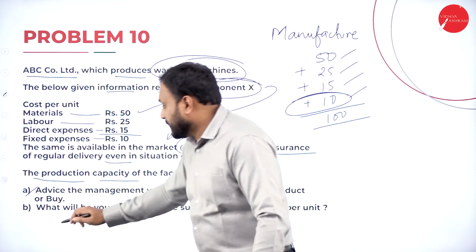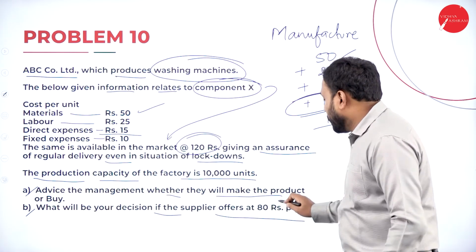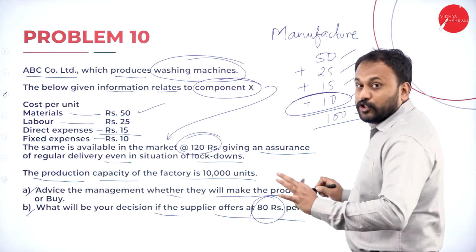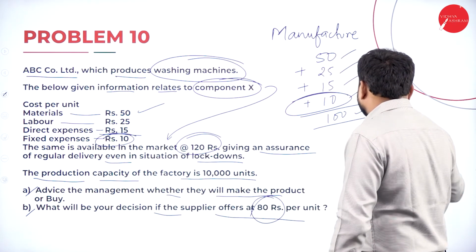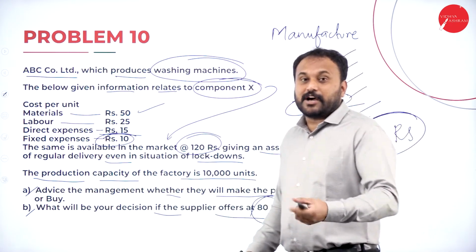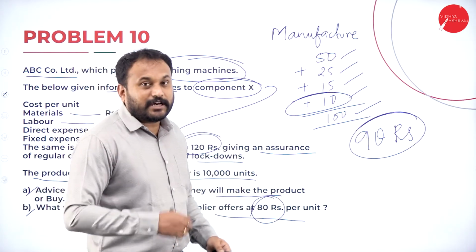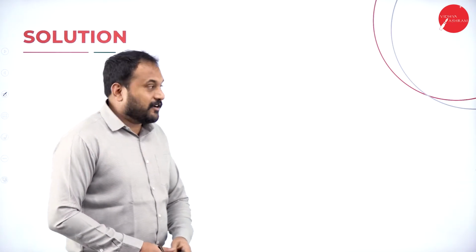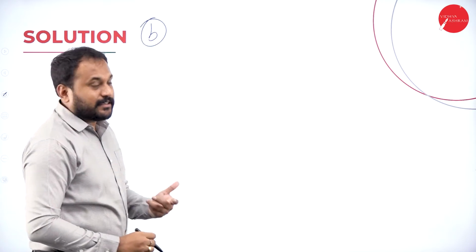So here the next question is, what will be your decision if the supplier offers for 80 rupees? See, if I make the product, it is how much? It is 100 minus 10, so it is 90 rupees. Now they are actually giving me for how much? 80 rupees. Again, 10 rupees you will save if you buy the product. So I'll give you the working note here. So 90 is for manufacturing, isn't it? Now for B, what exactly is it?